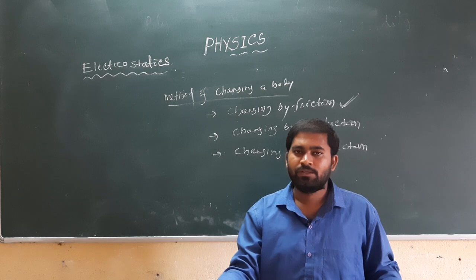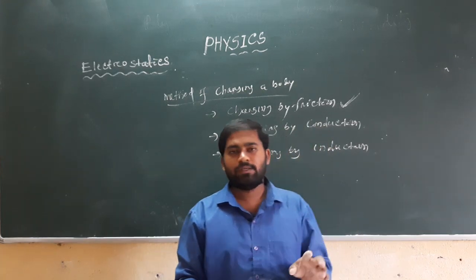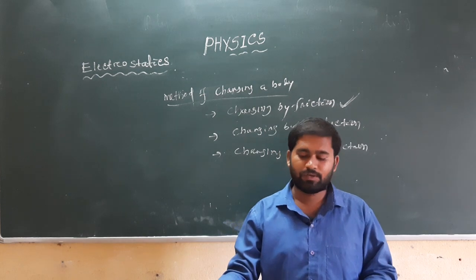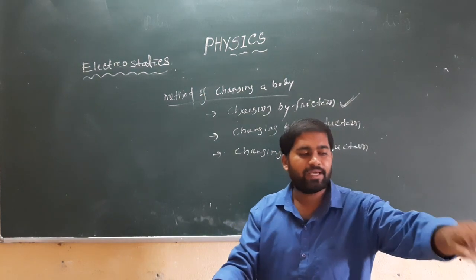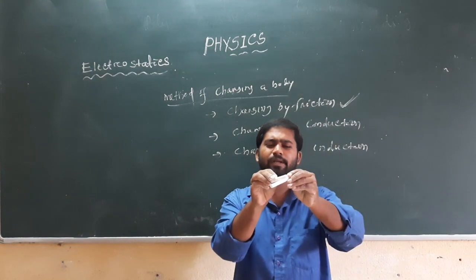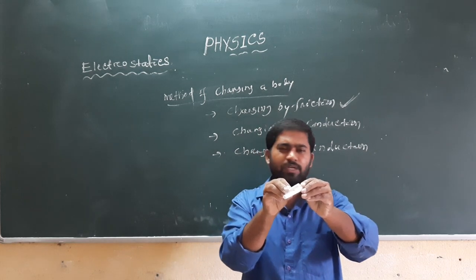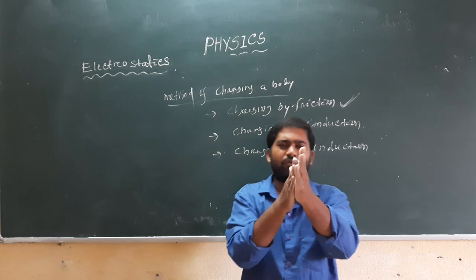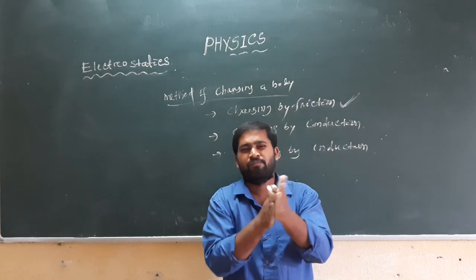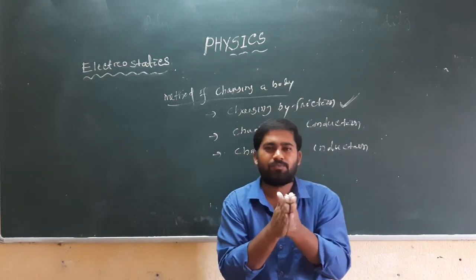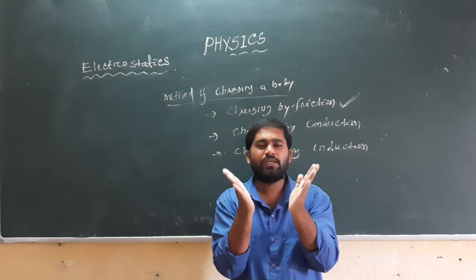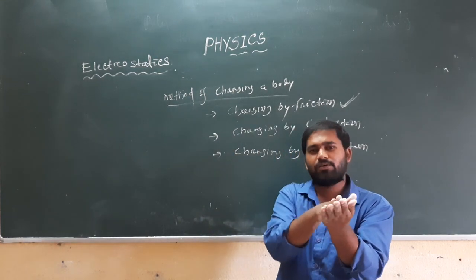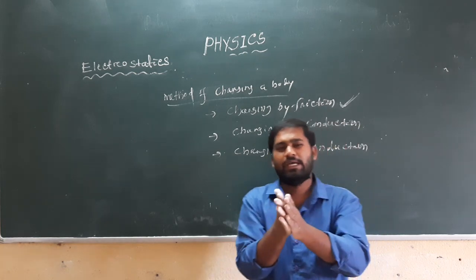When we make friction between 2 different bodies, energy is produced. Simply when we rub our hands, there will be warmth, a small amount of heat energy produced by rubbing one hand with another.